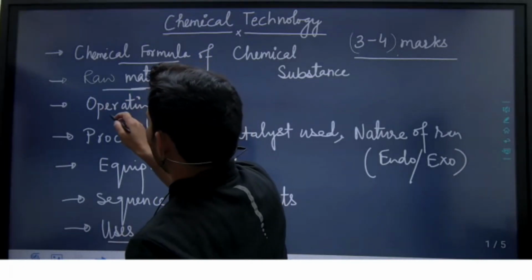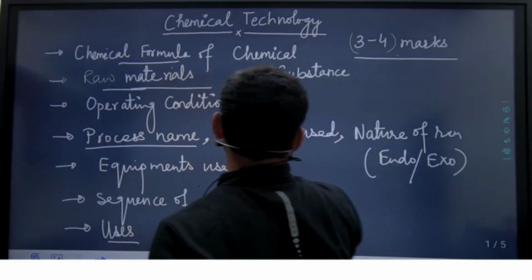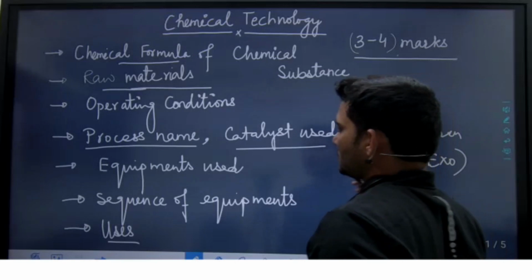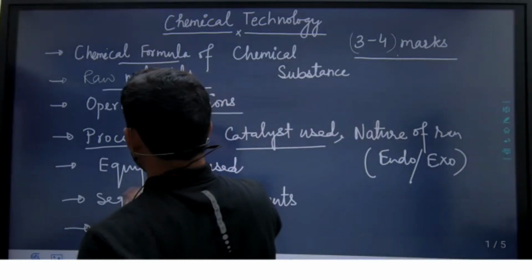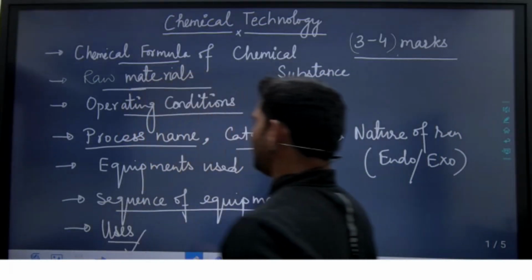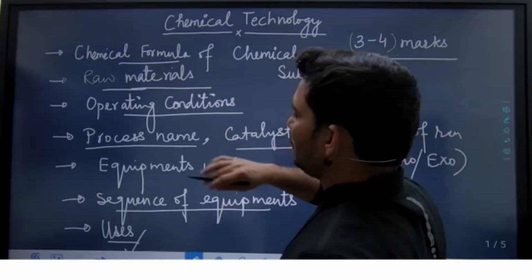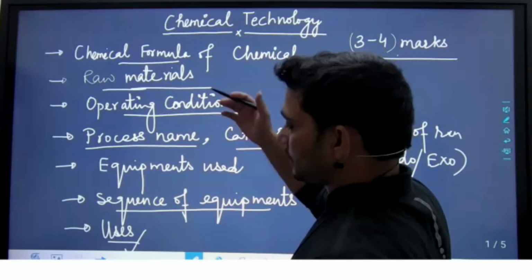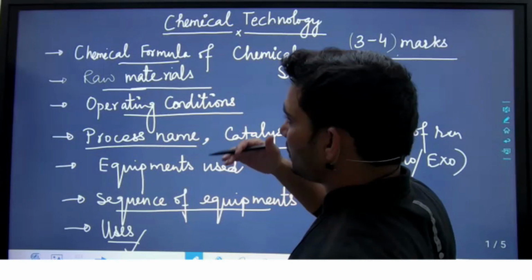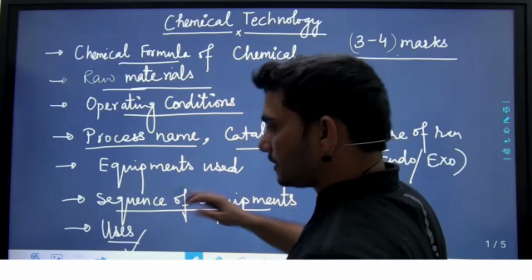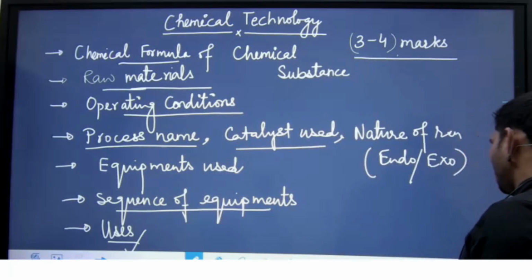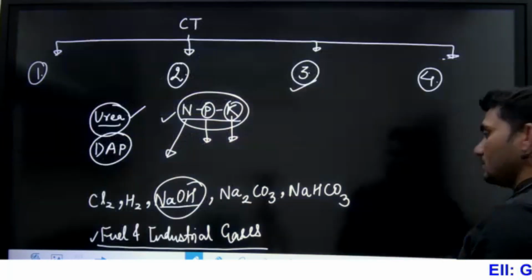Next we will understand the process name, catalyst used, nature of the reaction, equipment used, operating conditions, sequence of the equipments, and the uses. As I told you, for different chemicals, let's say for sulfur, we are interested in the raw material, process name, and end uses, and the nature of the reaction. Simple.